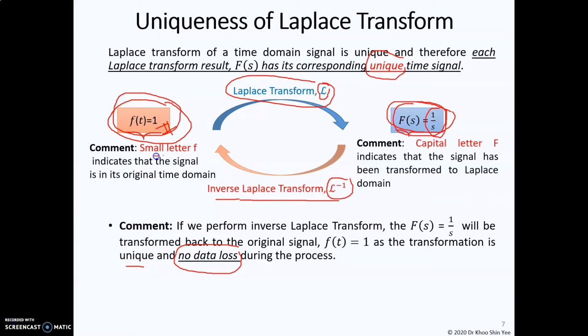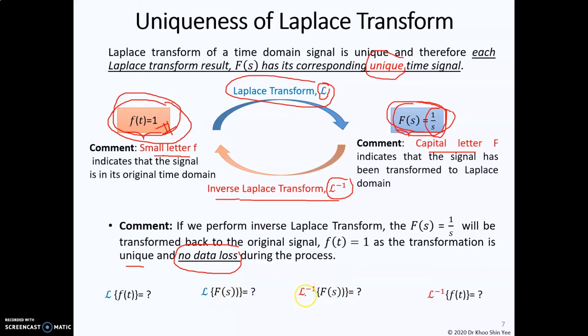So we see no data loss here, and the process is unique. We use the small letter f to indicate the time domain, and capital letter F to indicate the s domain. You should be able to read this symbol. For the first one, it will be Laplace transform of the f(t) signal. Second one, Laplace transform of the F(s) signal.